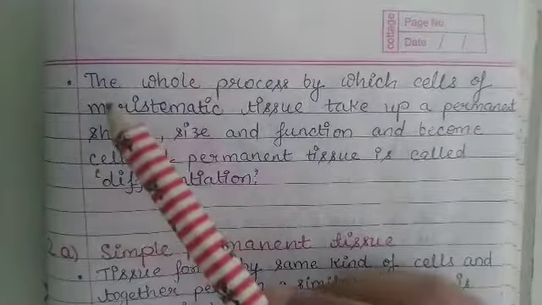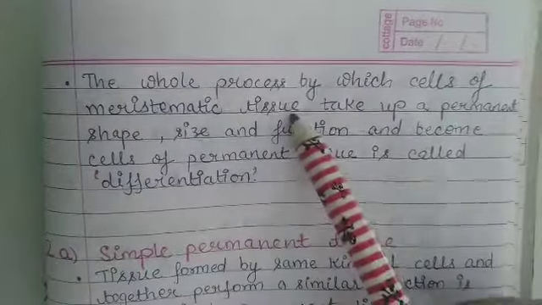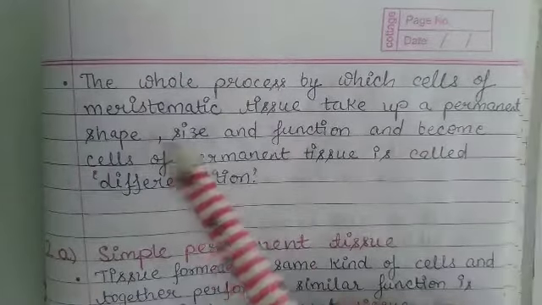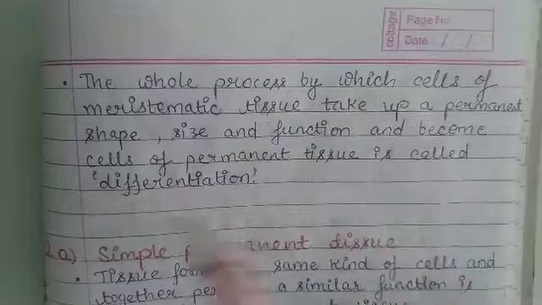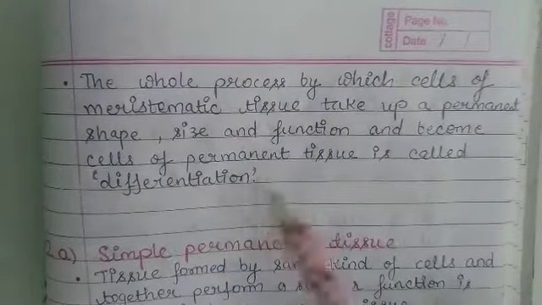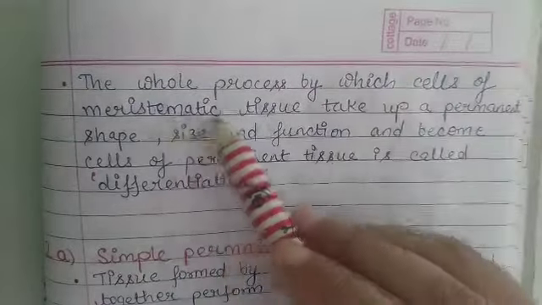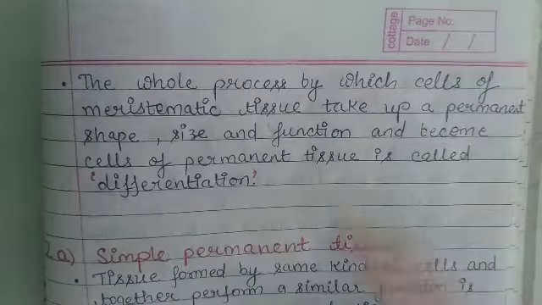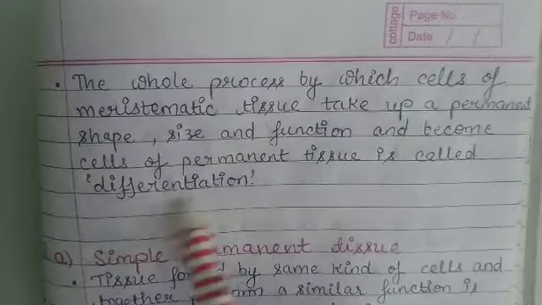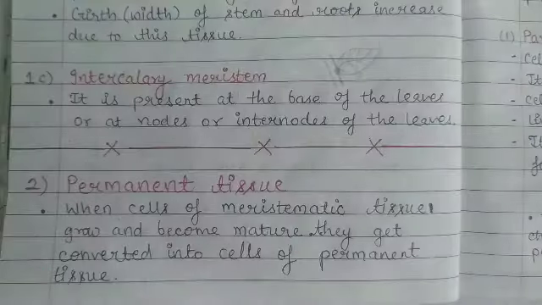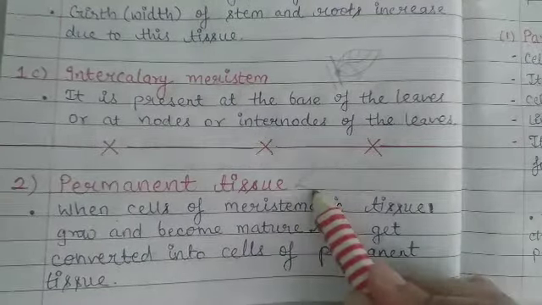Now one other important point, the whole process by which cells of meristematic tissue take up a permanent shape, size and function and become cells of permanent tissue is called differentiation. Now students, this permanent tissue is also divided into two types.